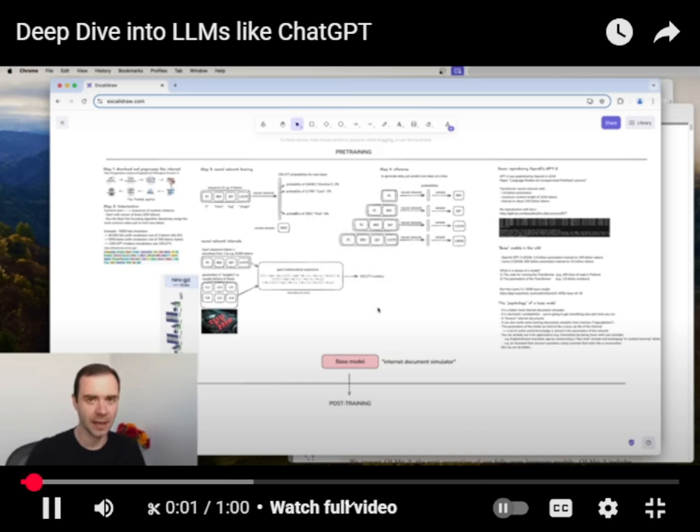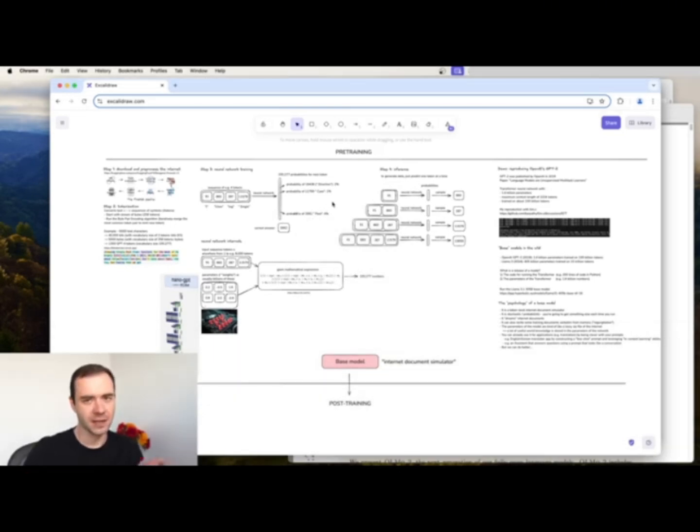Train LLM assistants like ChatGPT. We've discussed the first stage of that, which is the pre-training stage. And we saw that really what it comes down to is we take internet documents, we break them up into these tokens, these atoms of little text chunks, and then we predict token sequences using neural networks. The output of this entire stage is this base model. It is the setting of the parameters of this network. And this base model is basically an internet document simulator on the token level. So it can generate token sequences that have the same kind of statistics as internet documents.